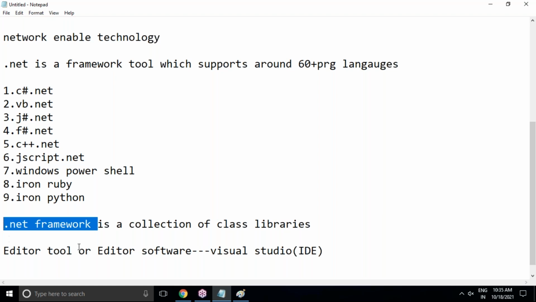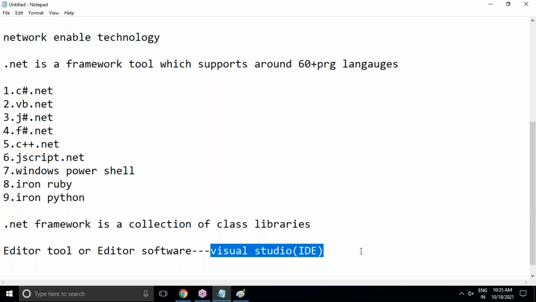Then we can go for a separate download and install. But when we go for the latest version of Visual Studio, the .NET Framework comes inbuilt along with the Visual Studio editor. So there is no need to install the .NET Framework separately.